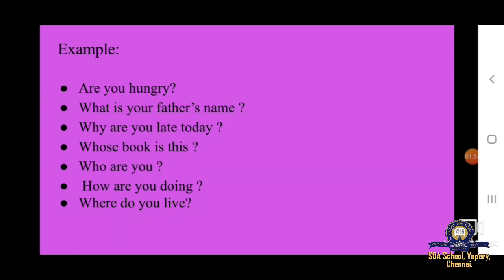What is your father's name? Why are you late today? Whose book is this? Who are you? How are you doing? Where do you live? So these are the examples for interrogative sentence.